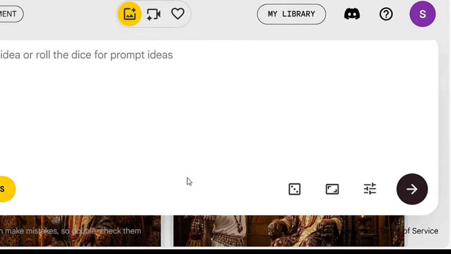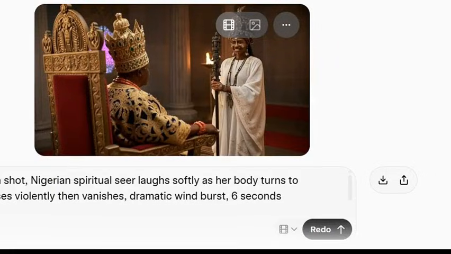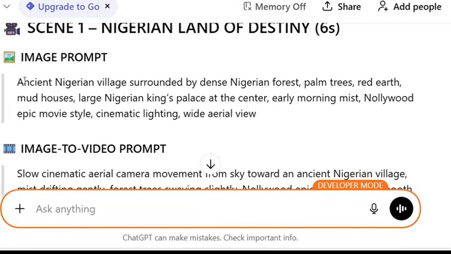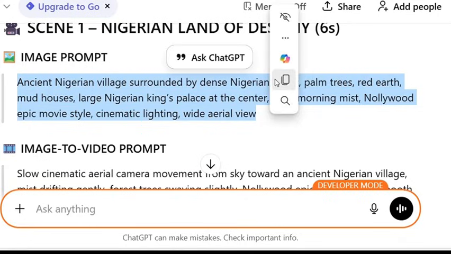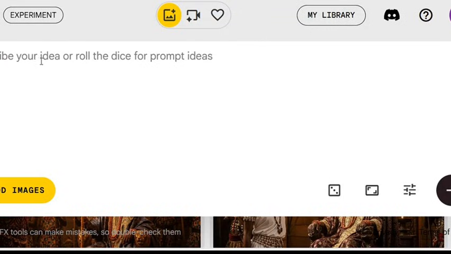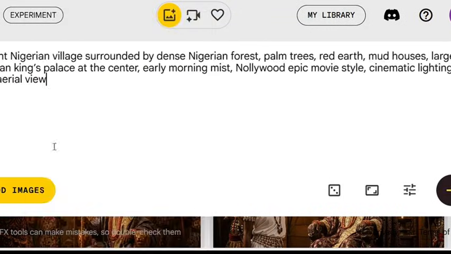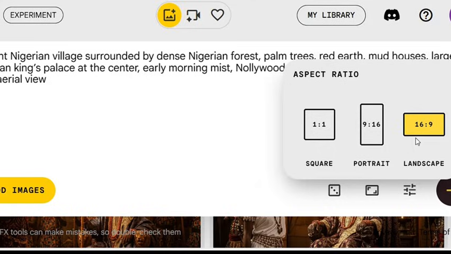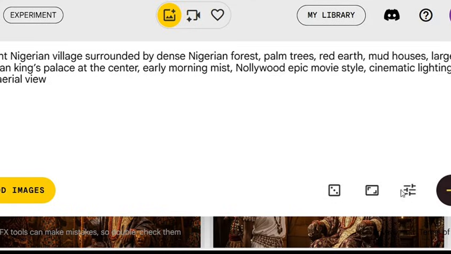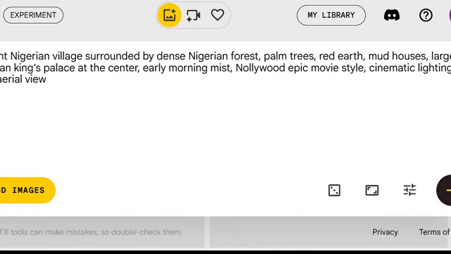After you register, the next thing you do is head over to ChatGPT. Now this is ChatGPT. This is our first scene here. Let's copy this. After copying, as you can see, we click on copied. After copying, we move to this AI tool, and this is it. We paste our prompt here. As you can see, you click on paste and you click on generate. Make sure you select your resolution. As you can see, landscape, that is how I want it. Then you click on generate. After you click on generate, you give it some minutes.